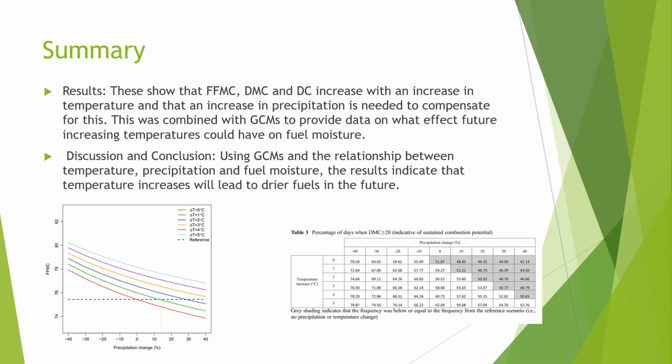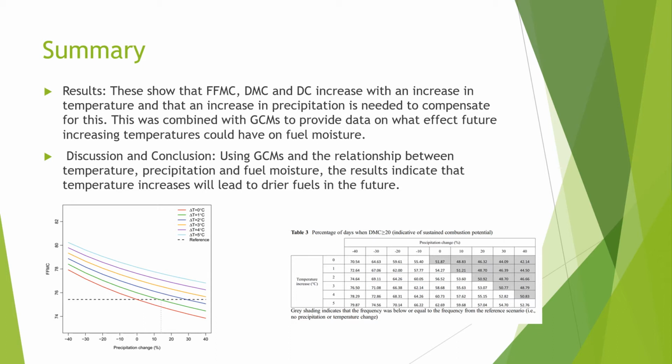And this shows that as the temperature goes up, so does the value for the fuel moisture code, which means it's going to be drier. And therefore, as you can see on the x-axis, increased precipitation change is needed to compensate for the change in temperature. Now, this was then combined with general circulation models.